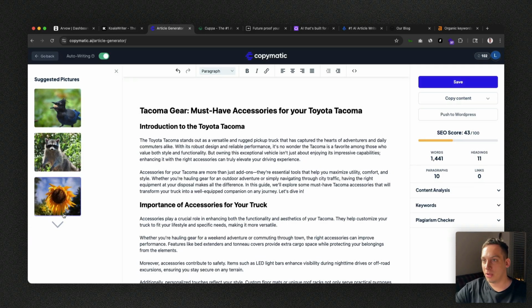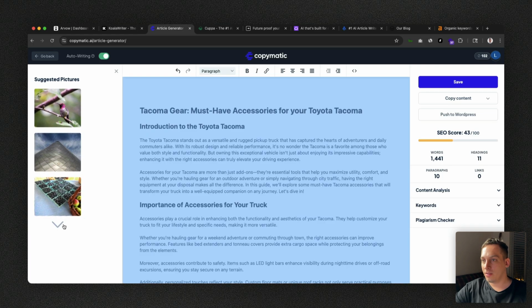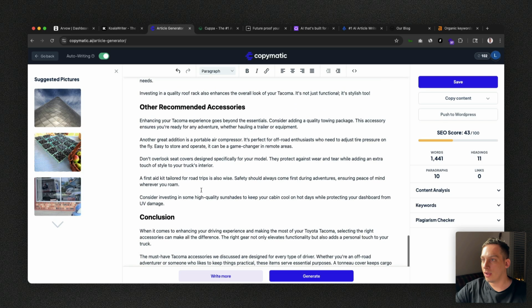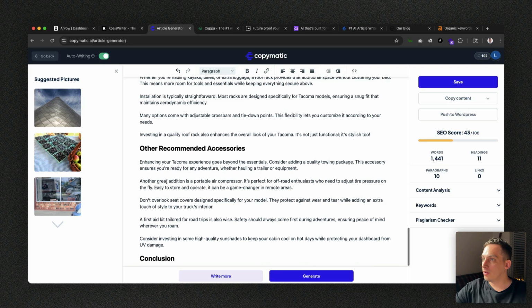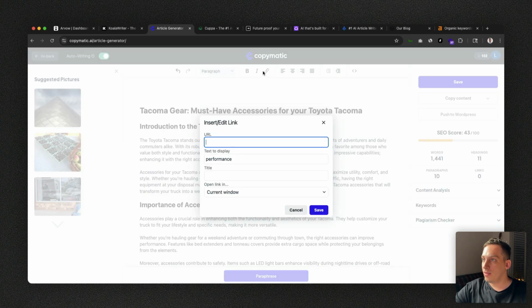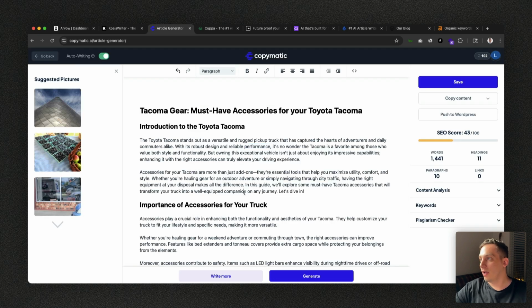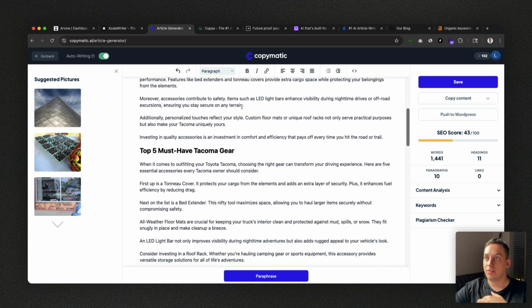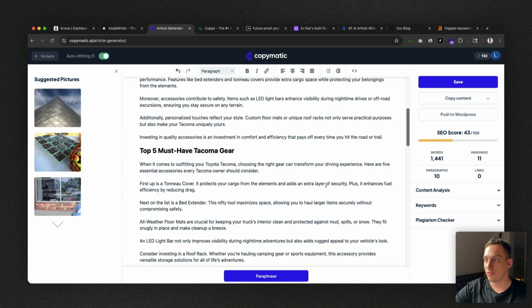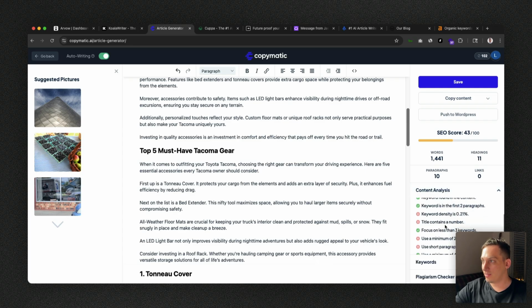We have some suggested pictures that have nothing to do with our brand or the content. We have text. I don't see any internal or external linking. We can select things and paraphrase, which is great. That's a nice little thing. And we can, for example, link certain sections, which is great. But again, I would really like for the AI to do that for me. But it's nice that this tool, Copymatic, gave me more than what Koala Writer gave me with the free version, right?